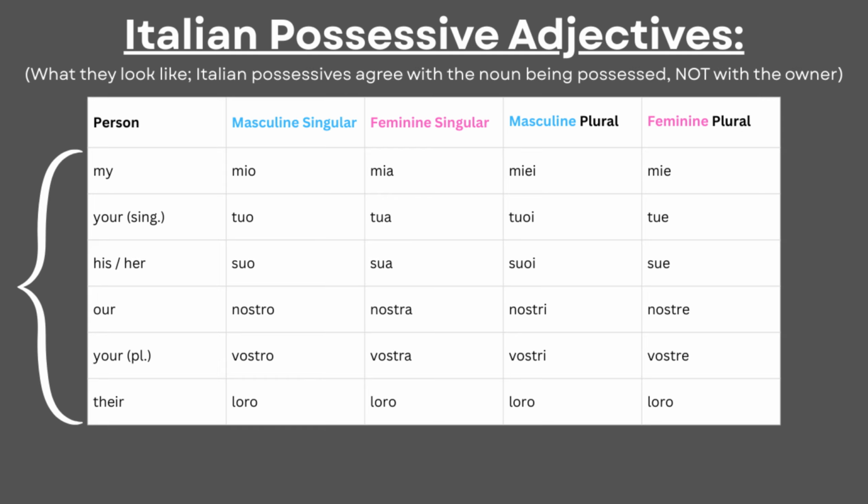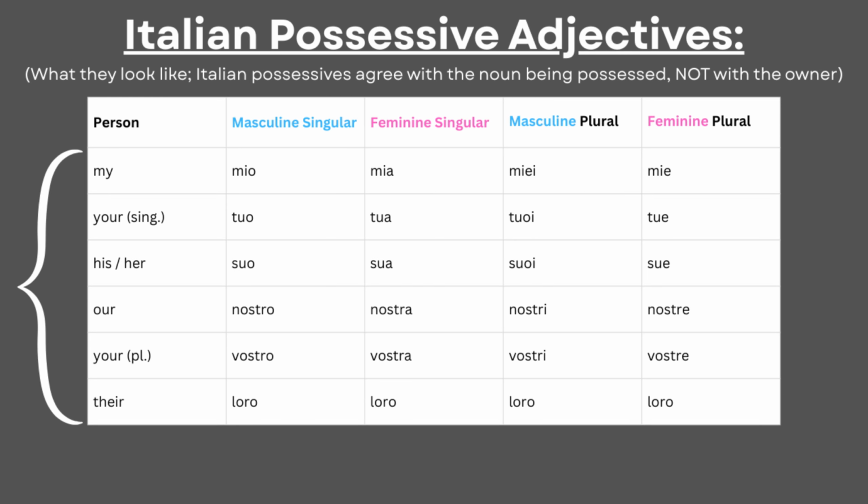Masculine singular adjectives are mio, tuo, suo, nostro, vostro, loro. Feminine singular adjectives are mia, tua, sua, nostra, vostra, loro. Masculine plural adjectives are miei, tuoi, suoi, nostri, vostri, loro. Feminine plural adjectives are mie, tue, sue, nostre, vostre, loro.